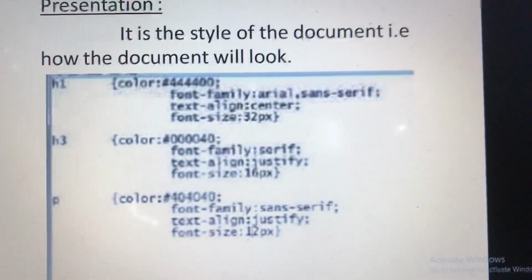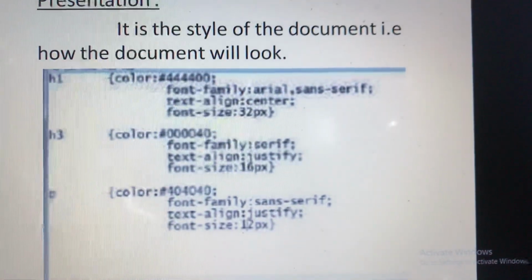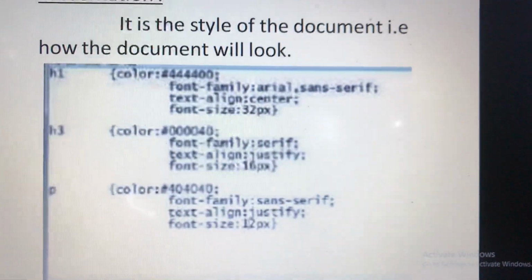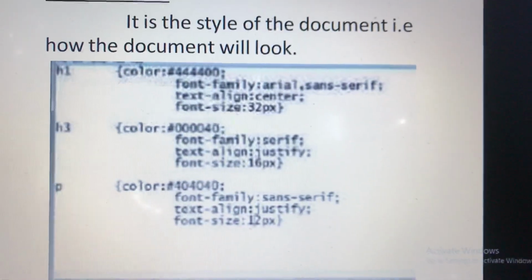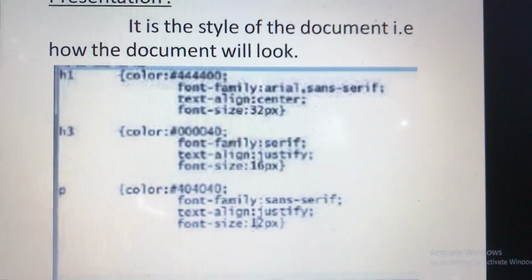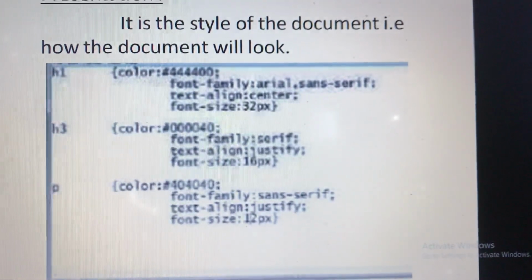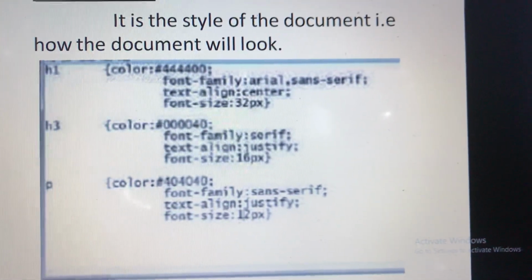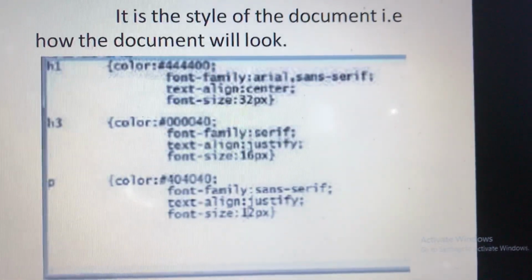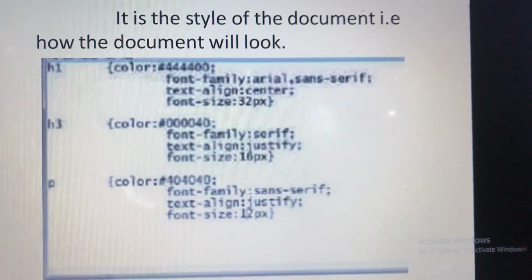So this is a presentation which contains how the web page will look. It consists of the CSS files. In the CSS file there is a designing pattern, the layout of the web page, how the web page will look, the color scheme, tables and the formatting. All of these things are written in the CSS file.